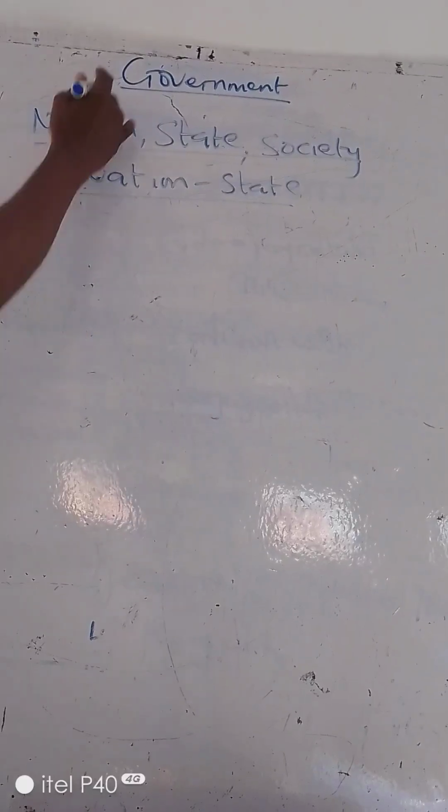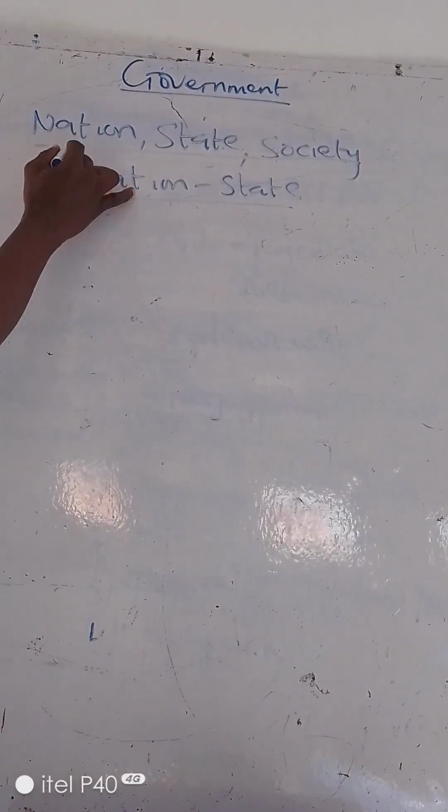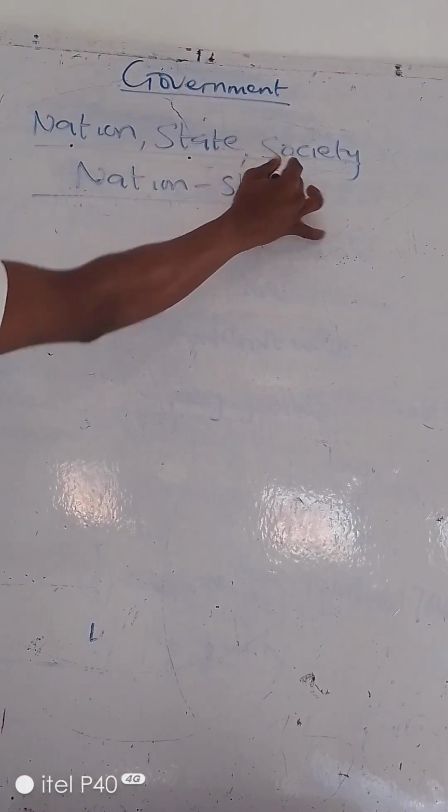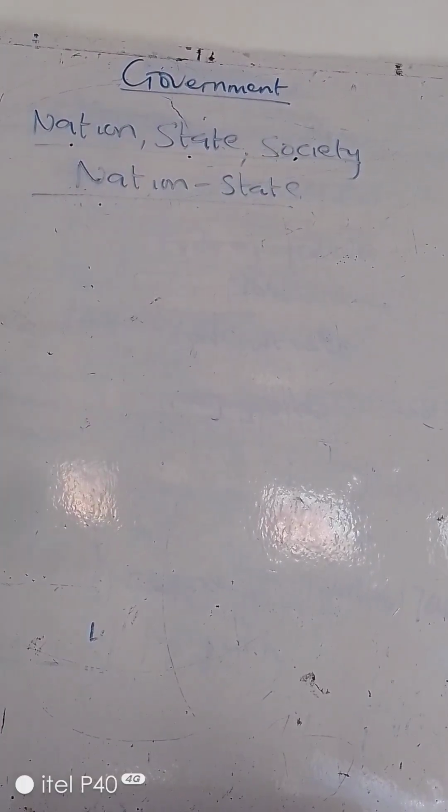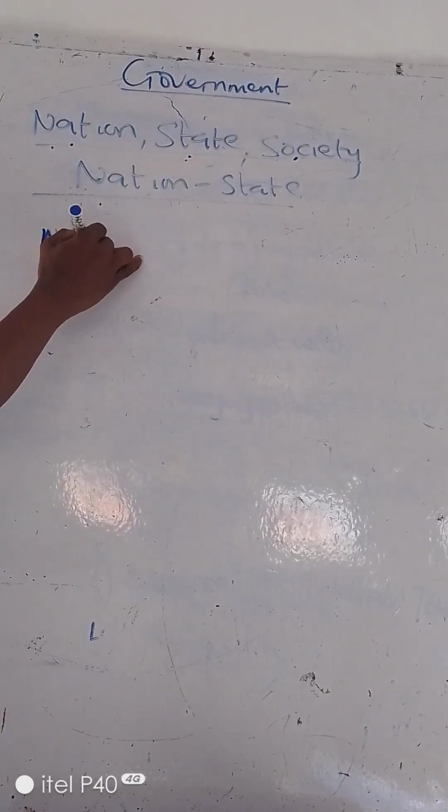How are you today? In our government class today, we are looking at nation, state, society, and nation state. So let's start with nation.